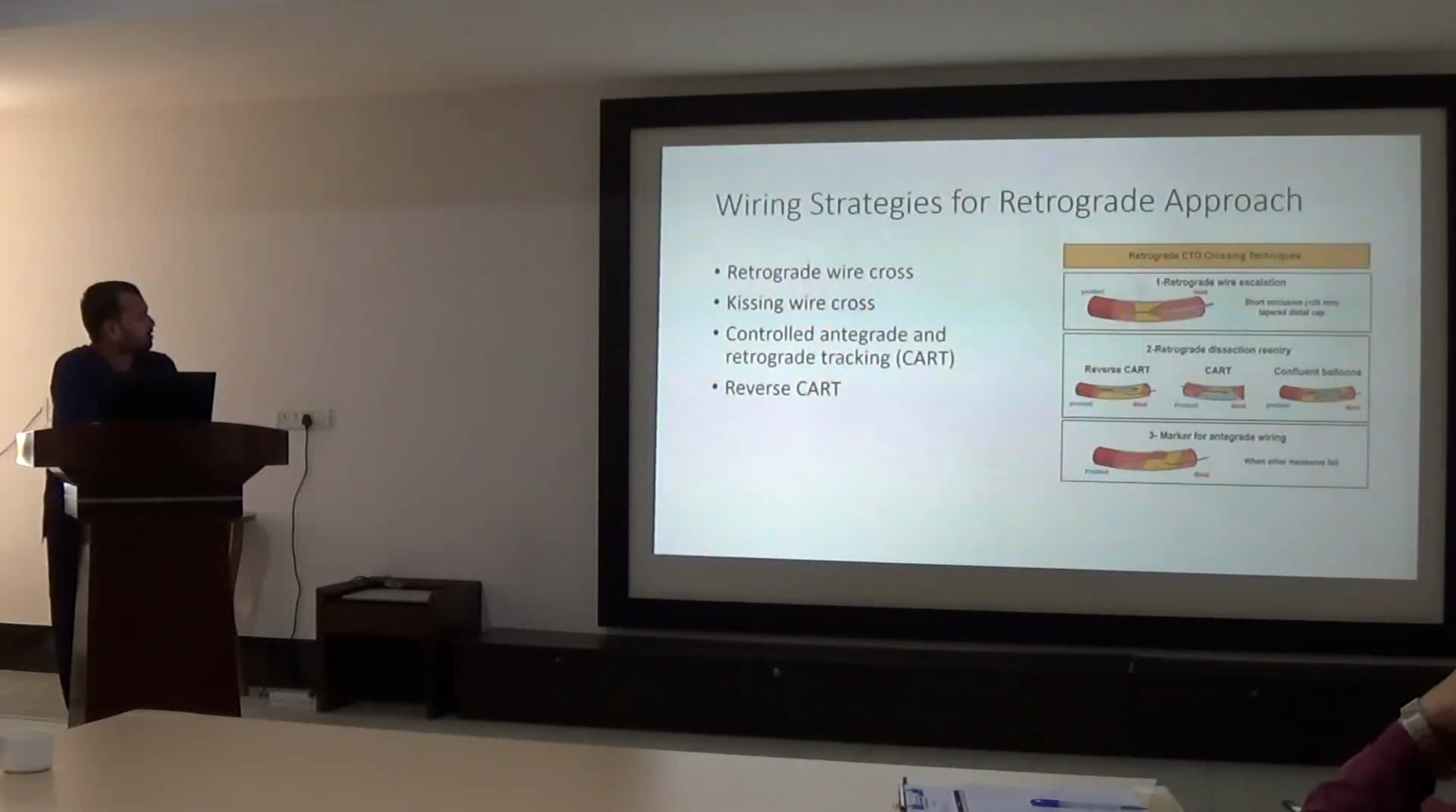In our retrograde approach, there are 4 methods of retrograde wiring techniques. One is retrograde wire cross, where wire is crossed directly, and the second is kissing wire cross, controlled antegrade retrograde tracking technique, and reverse CART. Here we have been doing kissing wire cross technique.